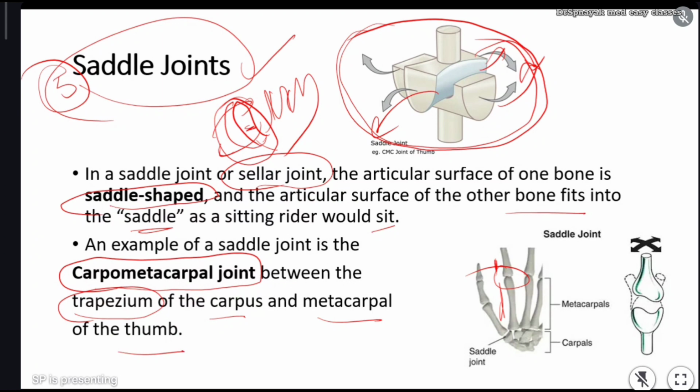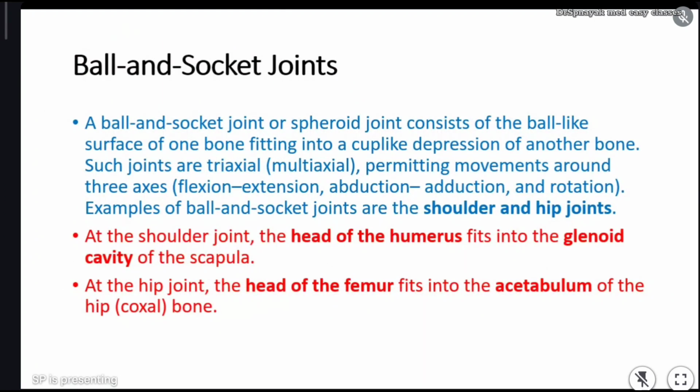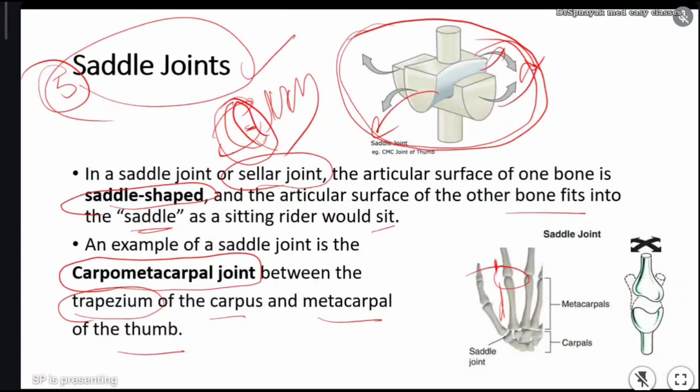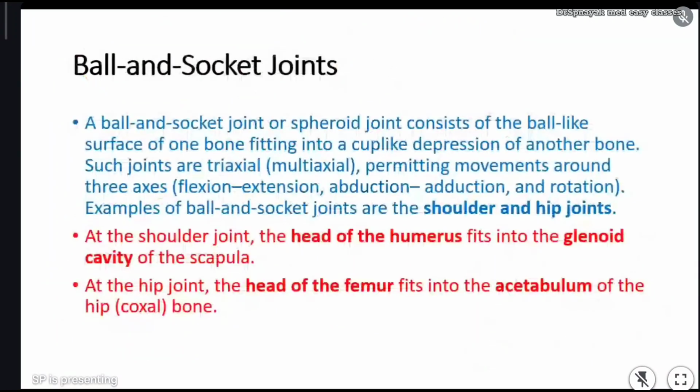Okay? And let me see the other image. There is no second image here. Okay, so the carpometacarpal joint is the example of a saddle joint. And next is the ball and socket joint. Very, very important. This is the sixth one. The sixth type of synovial joint is the ball and socket joint. Very, very important. It has different movements.